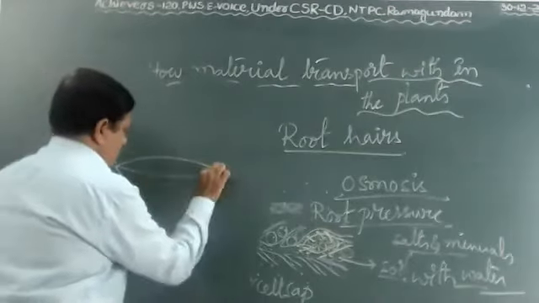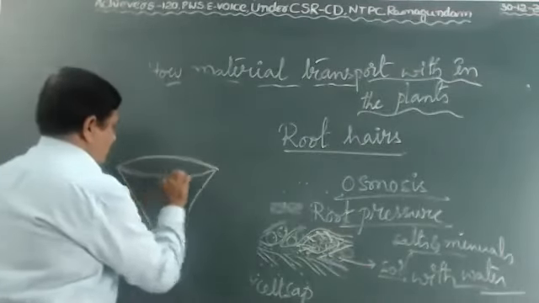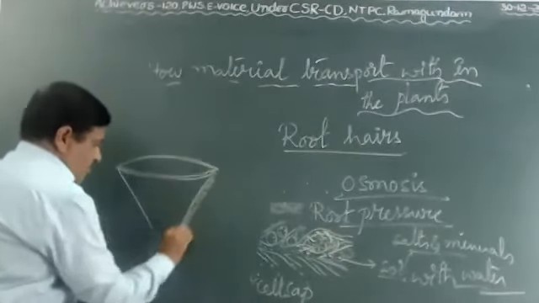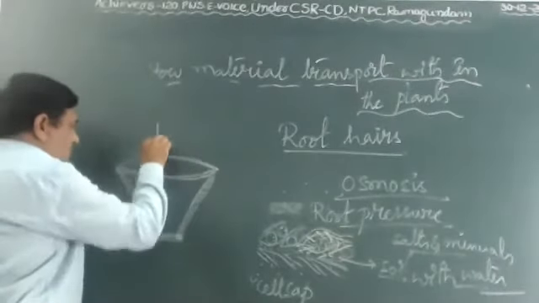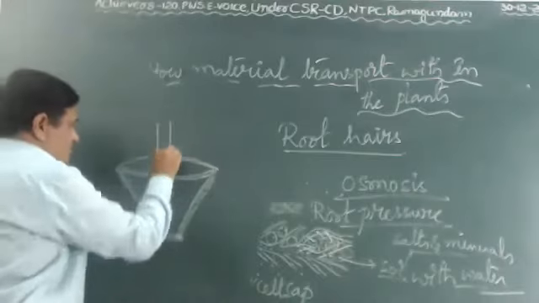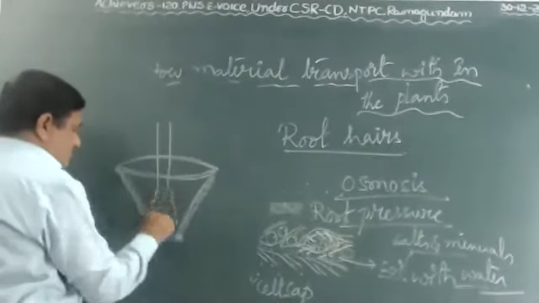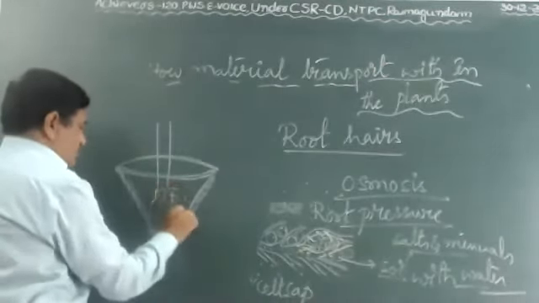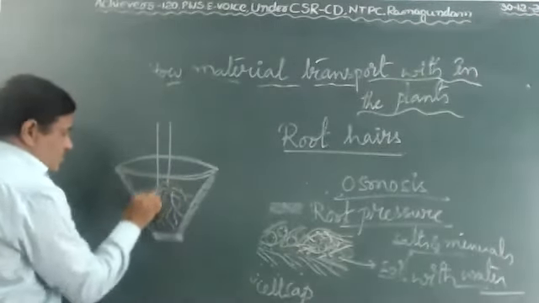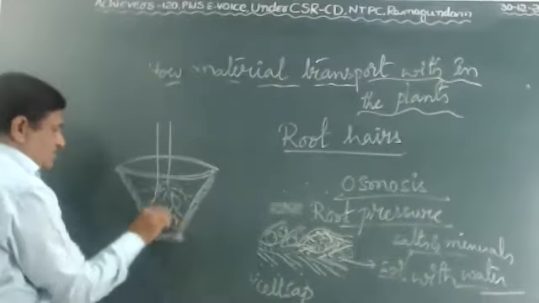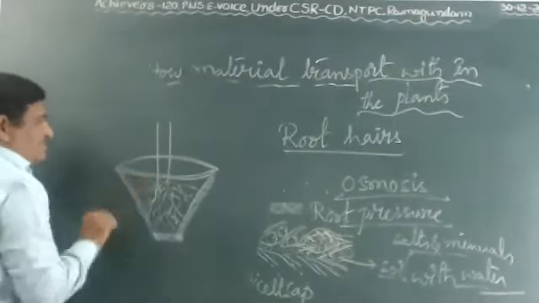Healthy potted plant, you can select it. One healthy potted plant is all roots, which is growing in a pot. That is called a healthy potted plant, which is growing in a pot.